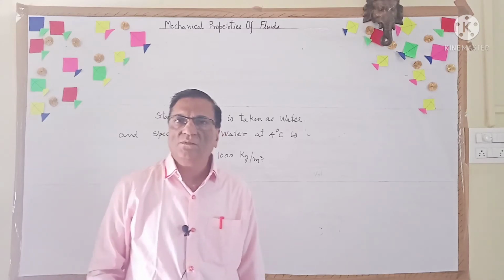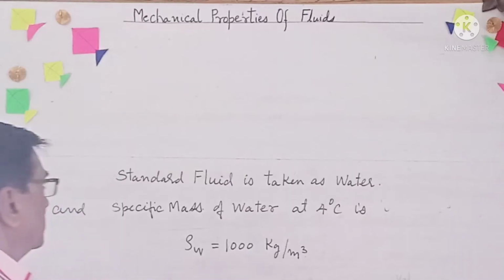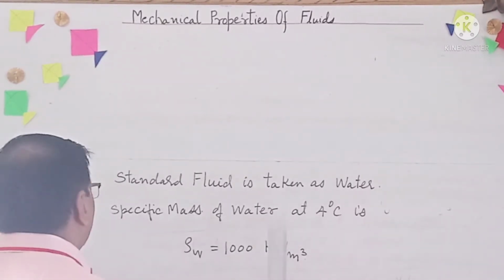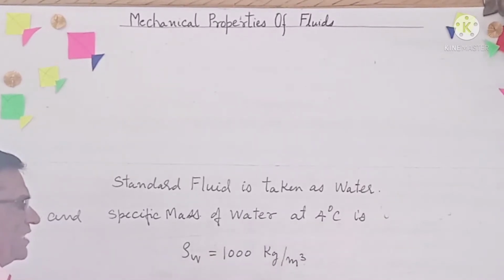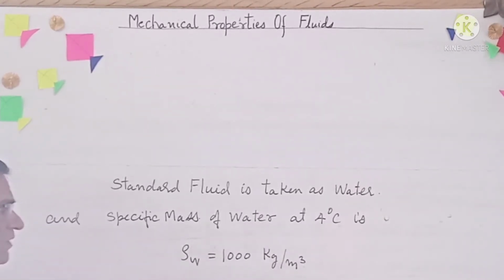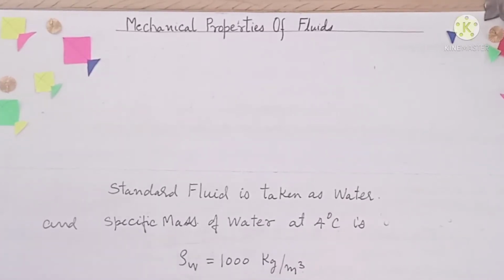Here we consider the standard fluid as water. The specific mass of water at 4 degrees Celsius is 1000, so rho W is equal to 1000 kg per meter cube.